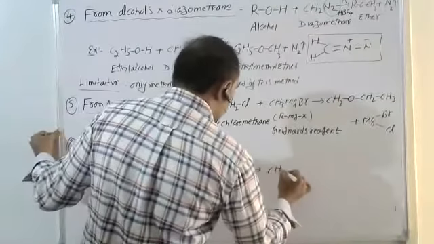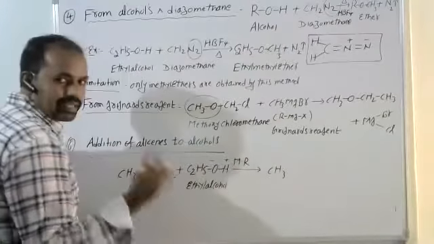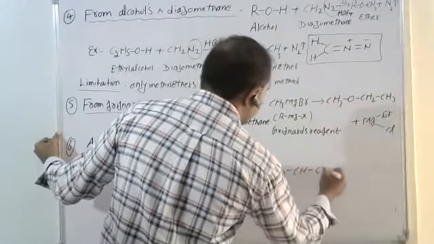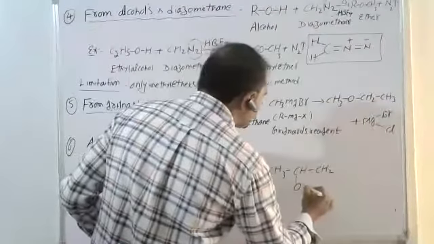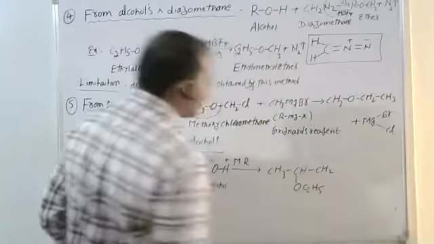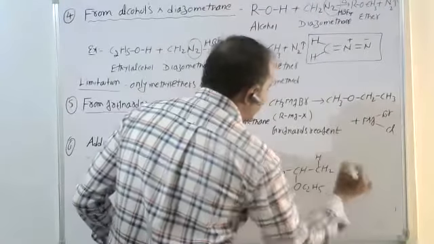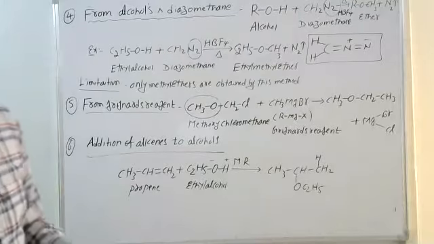Here, the double bond is converted into a single bond. The negative part of the reagent, OC2H5, bonds to the middle carbon, and hydrogen bonds to the other carbon. We get the corresponding ether. It is also one of the preparations.